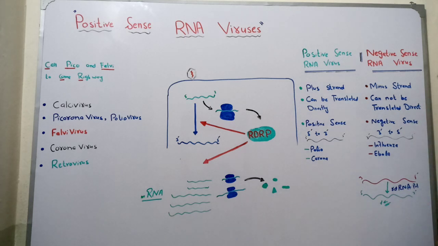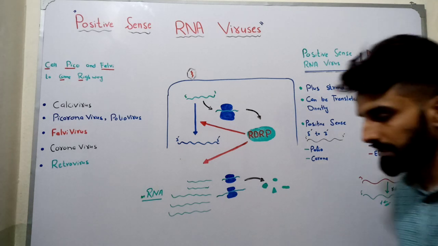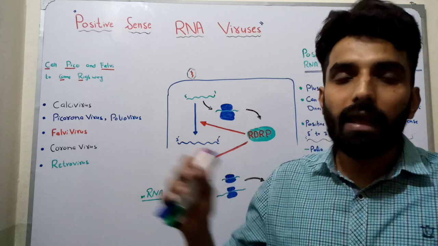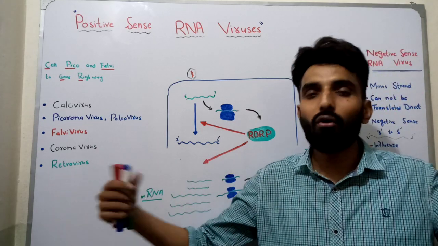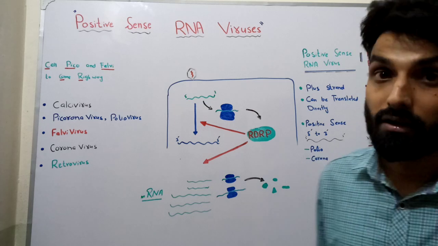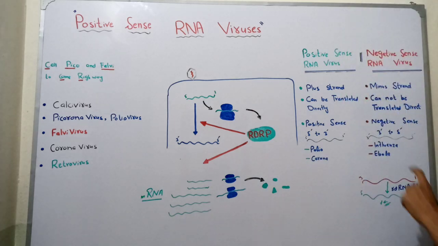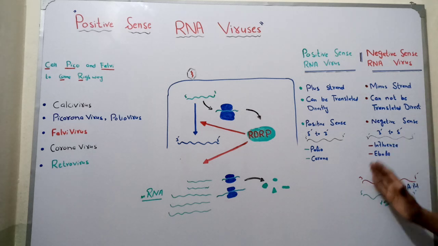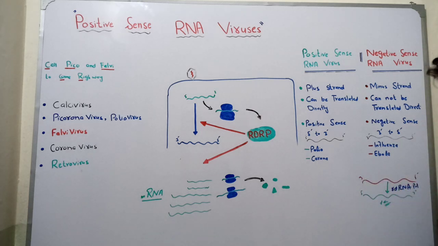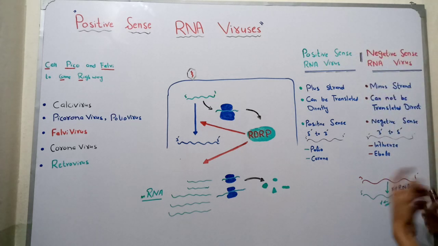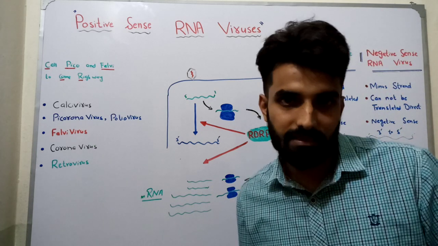As I have explained, negative sense RNA viruses cannot attach to the ribosome directly and cannot start the process of translation directly. So first of all, for example, negative sense RNA, that is 3 to 5 prime, needs to be converted into 5 to 3 prime, its complementary RNA, by the process of replication. It will be converted into its complementary RNA strand, that will be a positive sense strand.